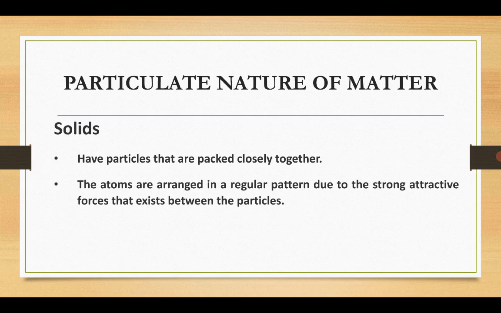So you have a line, another line below it, another line below, of particles arranged. We call that a regular pattern. The particles are arranged in such a regular pattern because there are forces holding them together. These are called strong attractive forces that exist between them. Of course, you'll learn about these forces in much greater detail.